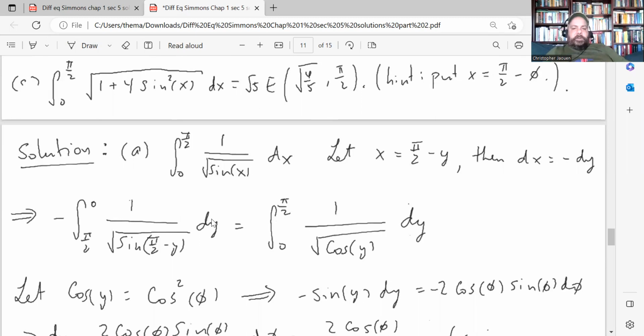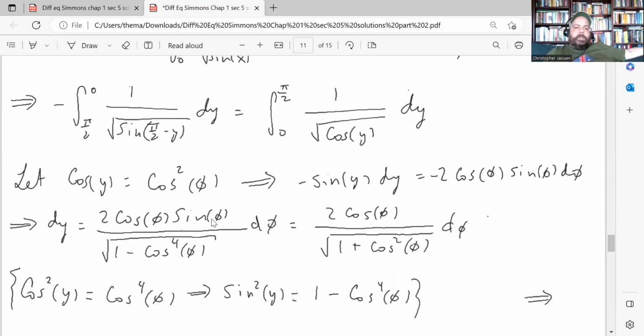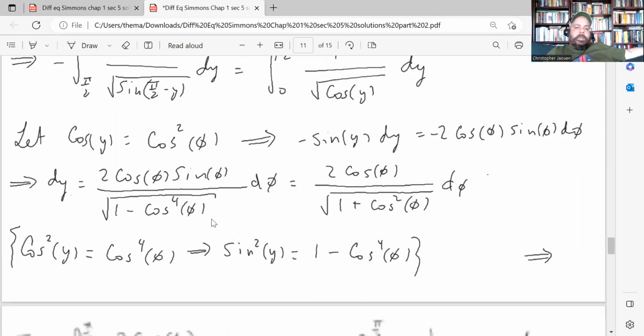All right, so this is the integral that they want, and I'm just using the hints that they gave us. Let x equal pi over 2 minus y, then dx is equal to negative dy. So you get this integral when you make the substitution: the integral from 0 to pi over 2, 1 over square root cosine y dy. Okay, then make the second substitution that they said, let cosine y equal cosine squared phi. If you take the differential of both sides for that substitution, you get negative sine y dy equals negative 2 cosine phi sine phi d phi. And then you want to write dy in terms of phi.